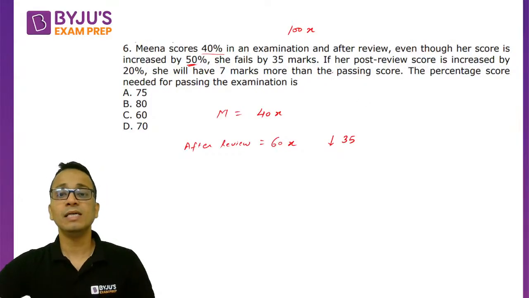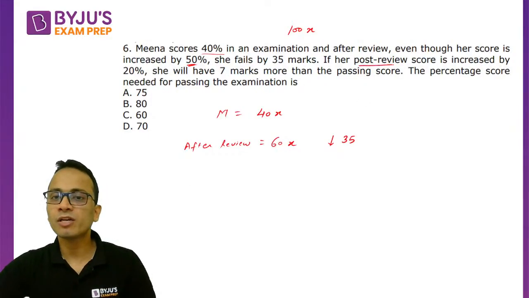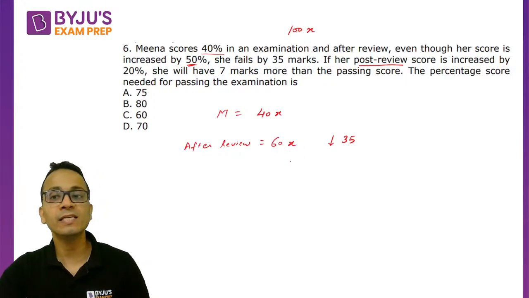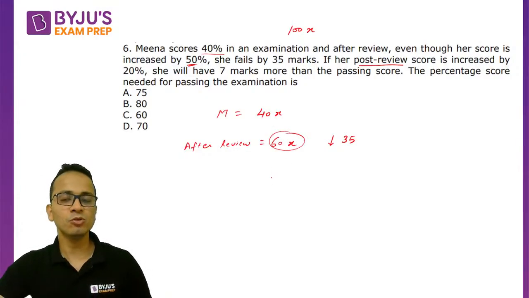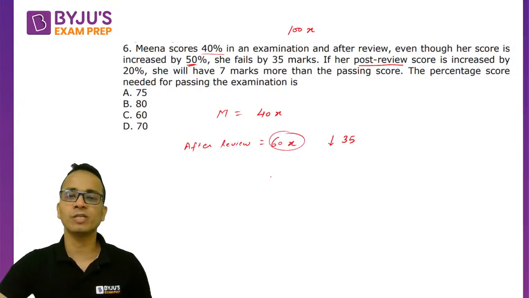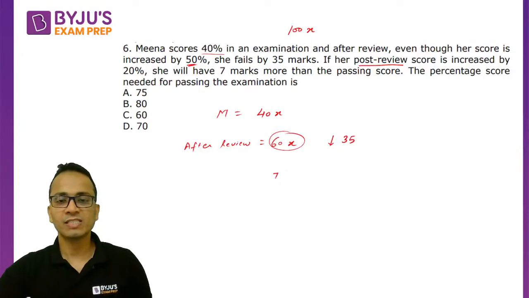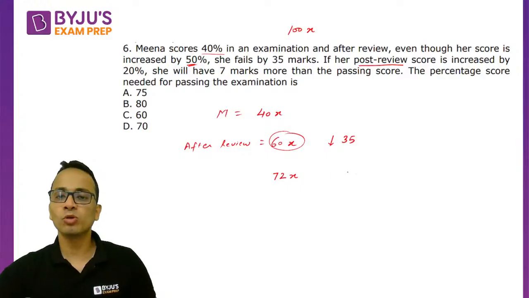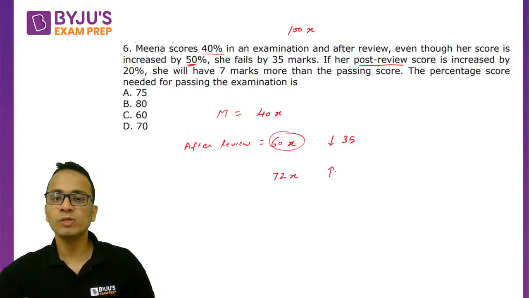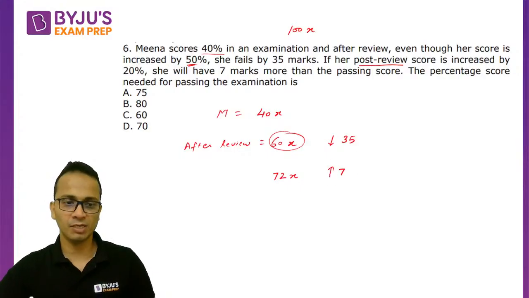Okay. Next, her post review score of 60x is increased further by 20%. Now increase this also by 20%. What is 20% of 60? It is 12. Increased by 12x, it becomes 72x. She will have 7 marks more than the passing marks. So 72x is 7 more than the passing marks.